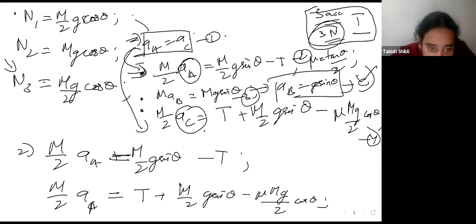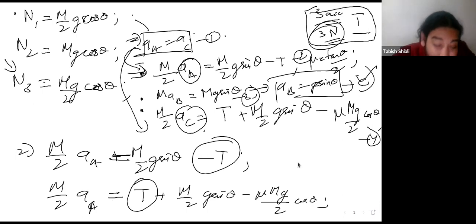Let's just add these 2 equations here. Why are we adding the 2 equations? Because we see there's a minus T here and a T here. If we wanted to calculate T, we'd subtract these 2 equations. Since we just want to calculate AA, we're just adding these 2 equations together. So let's happily do that.